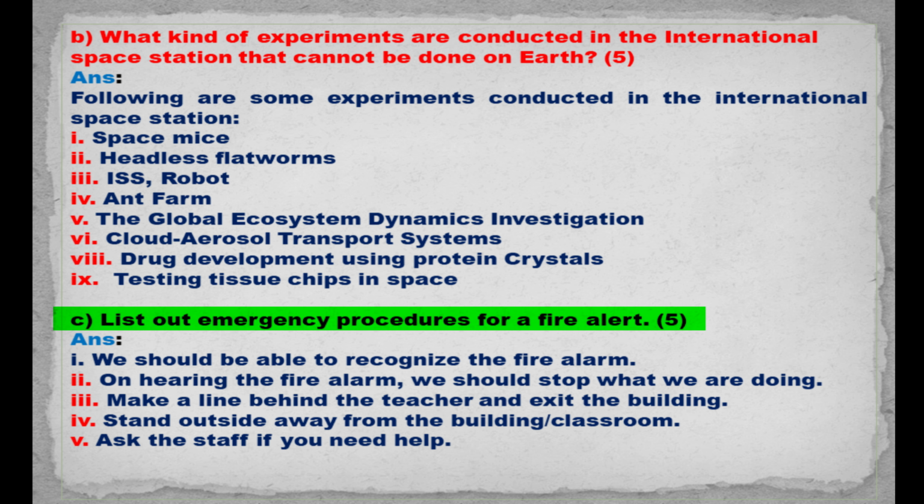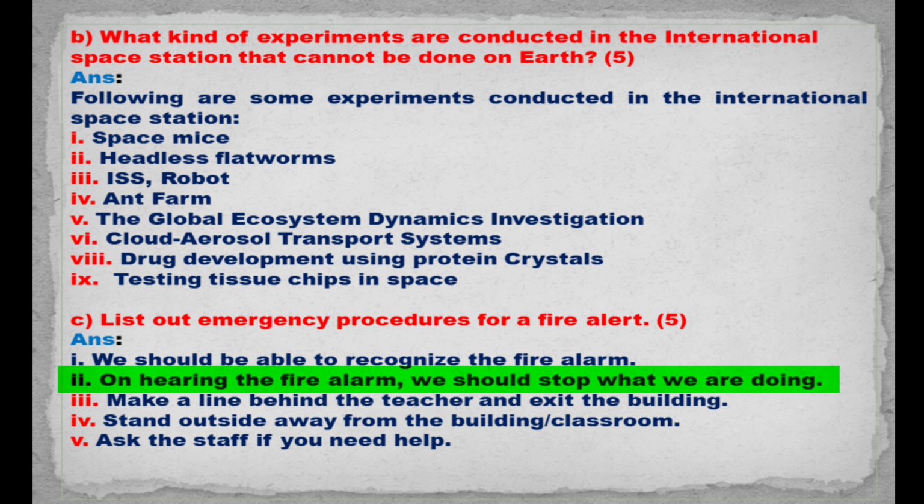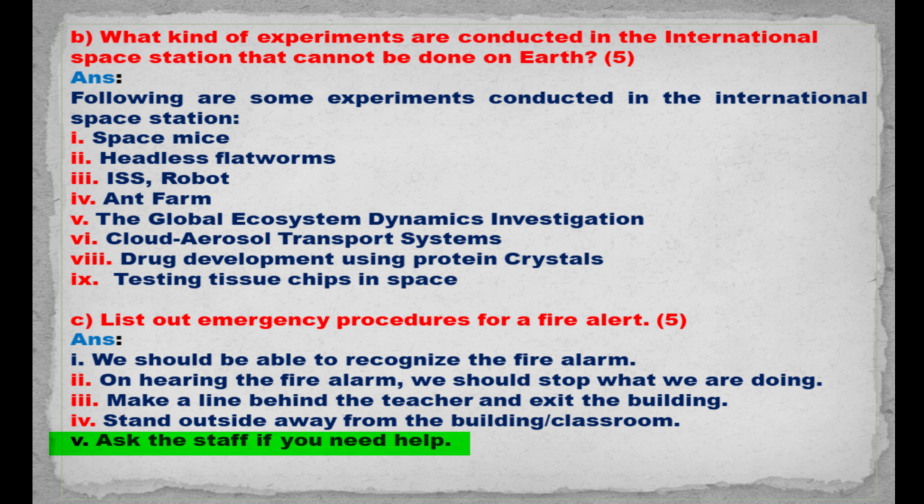Part C. List out emergency procedures for a fire alert. Answer. We should be able to recognize the fire alarm. On hearing the fire alarm, we should stop what we are doing. Make a line behind the teacher and exit the building. Stand outside away from the building, classroom. Ask the staff if you need help.